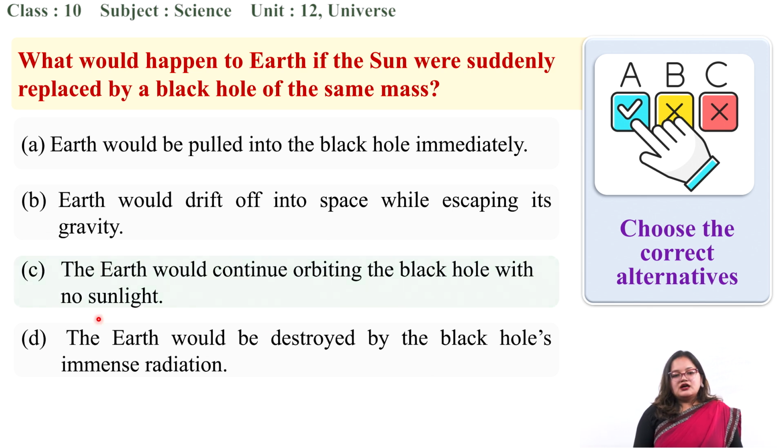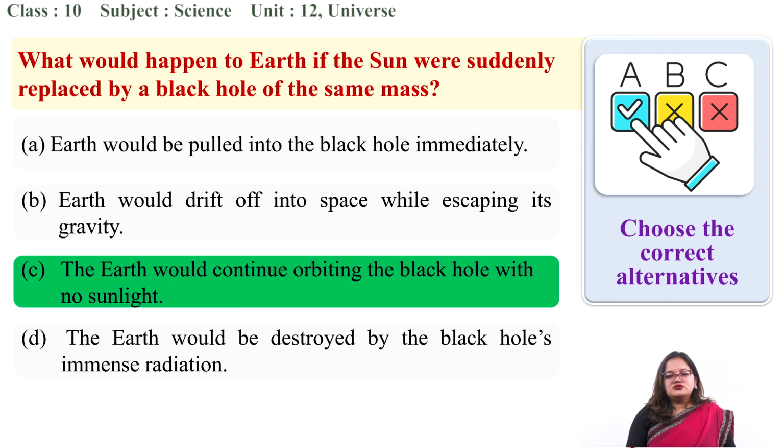The Earth would continue orbiting the black hole with no sunlight because the mass is the same. The only difference is there is no light of its own like the Sun.